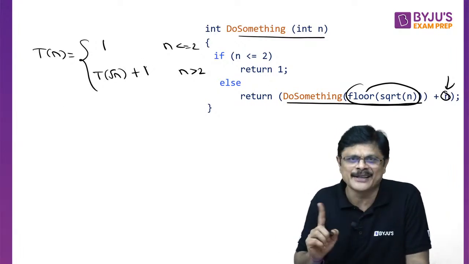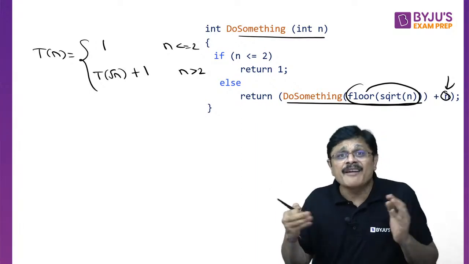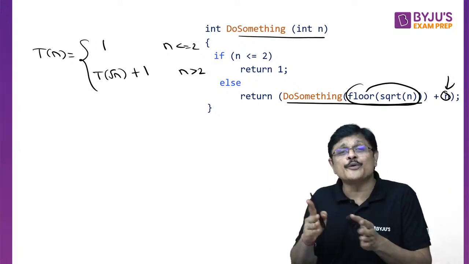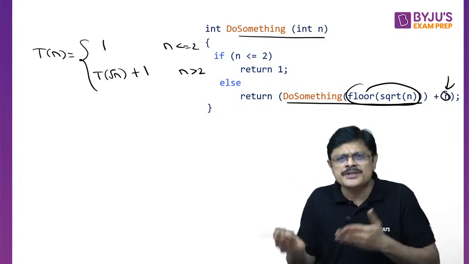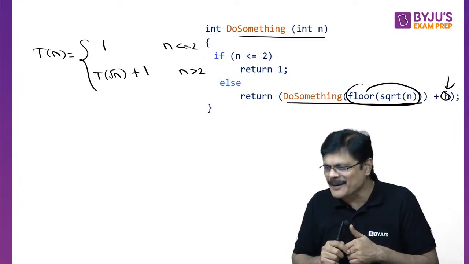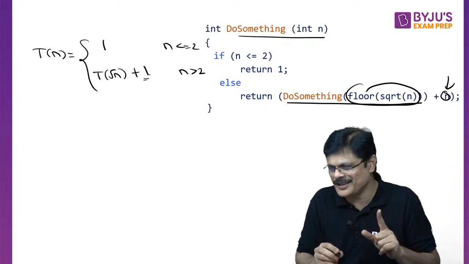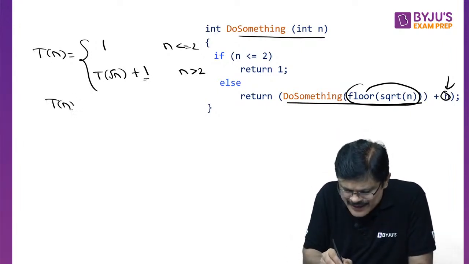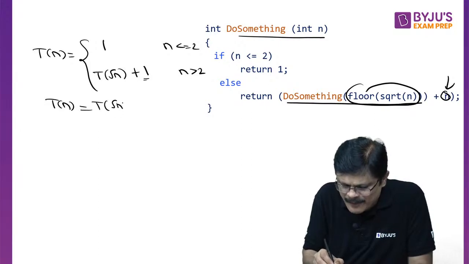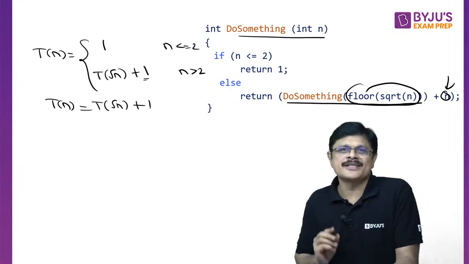It is not n. If you are having a for loop from i equal to 1 to n, or if you are calling a function which iterates n times, in such case you may get theta n, my dear friend. It is just a constant work, remember. So T(n) value is T(root n) plus 1. You have to solve this recurrence relation.